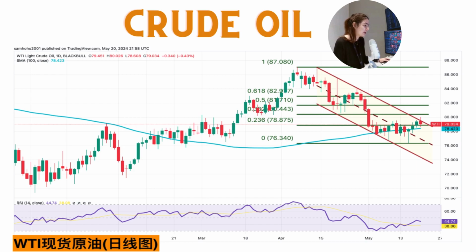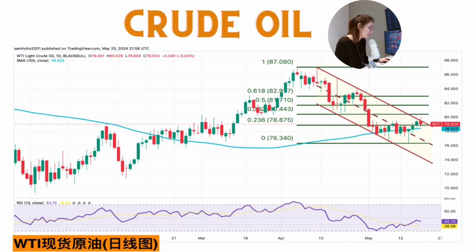If it breaks through $80 and 81.71 this week, the next target will be 82.97. On the downside, we can focus on 78.87, which is the 23.6% Fibonacci rebound level.